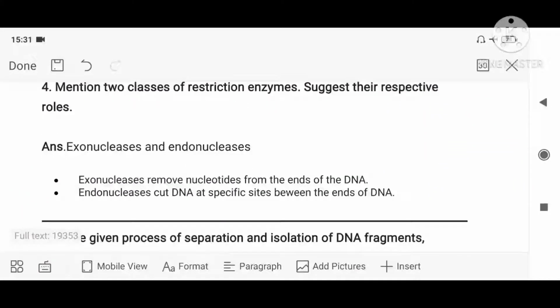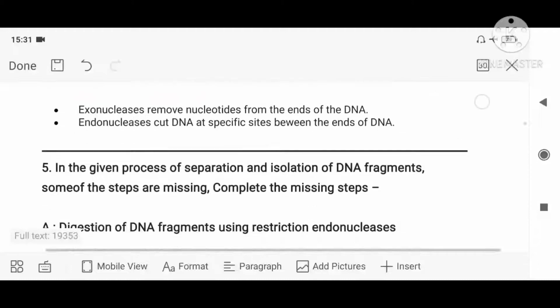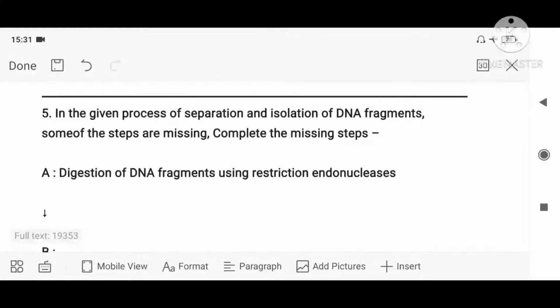Name 2 classes of restriction enzymes and state their respective roles. So 2 classes: one is exonuclease and another one is endonuclease. Exonuclease cuts at the end and endonuclease in between. Again, in the given process of separation and isolation of DNA fragments, some of the steps are missing. Complete the missing steps.